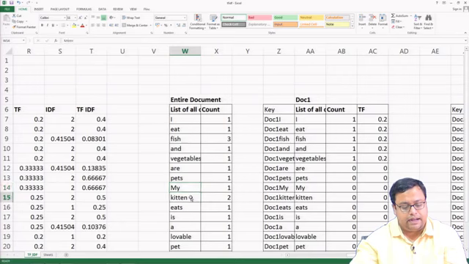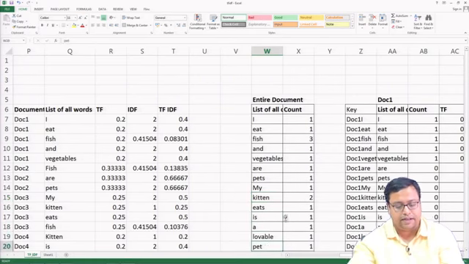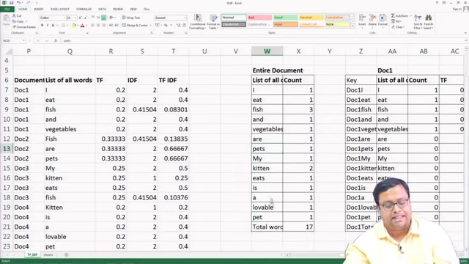Then my kitten eats and then fish is here again. Then kitten is a lovable pet. So, kitten is again occurring. So, that is why 2 is a lovable pet. Now, here you see that there is pets and pet.